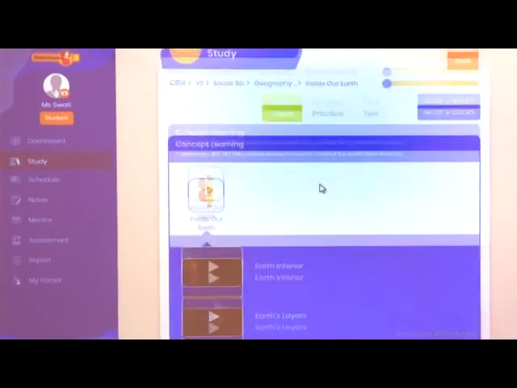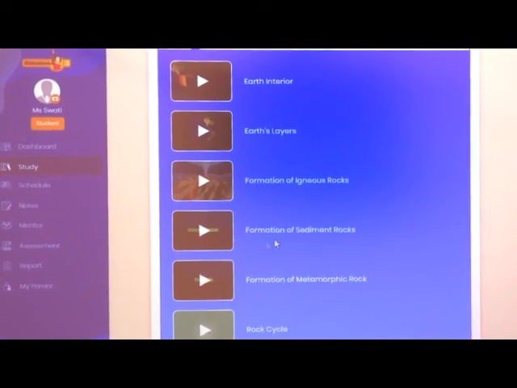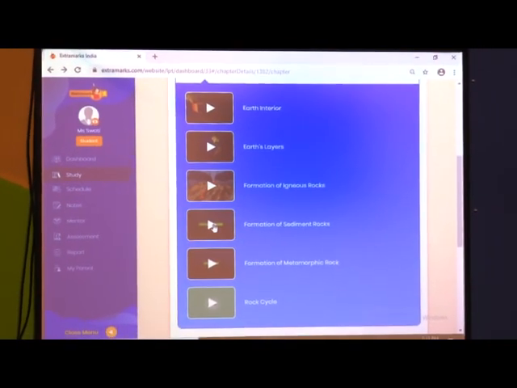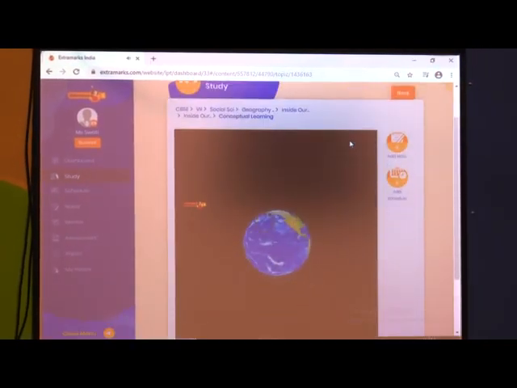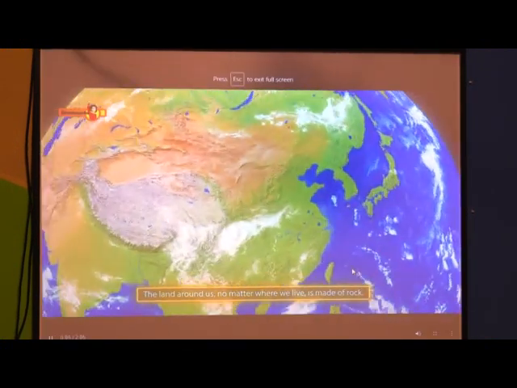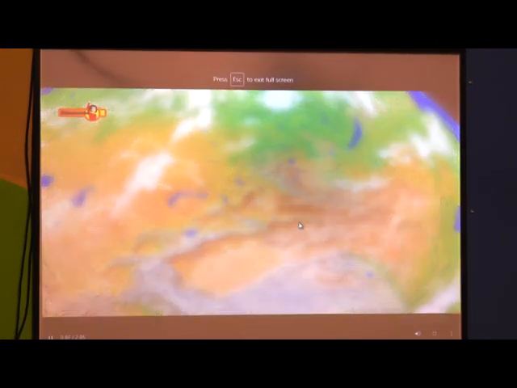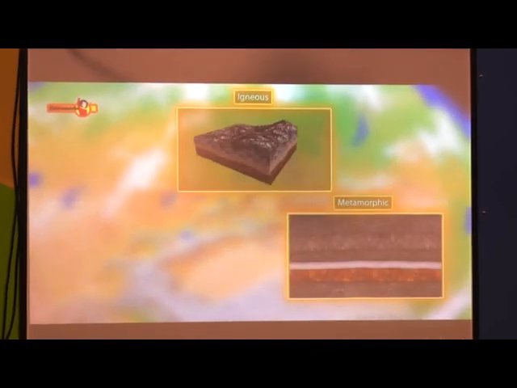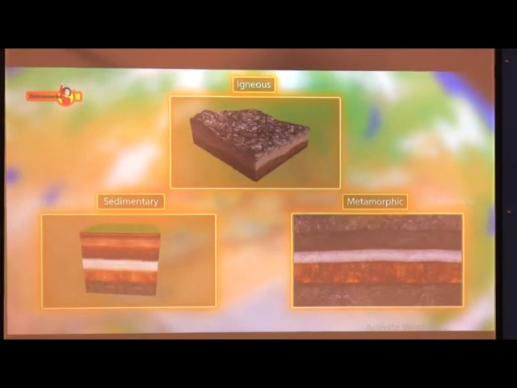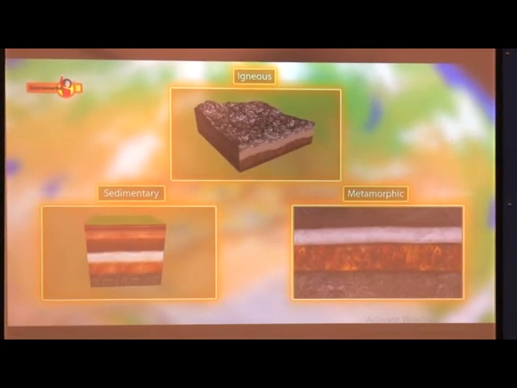Now here we have seen formation of igneous rock. Next we are going to see formation of sedimentary rocks. The land around us, no matter where we live, is made of rock. All rocks, be it igneous, metamorphic or sedimentary, are constantly subjected to weathering and erosion.